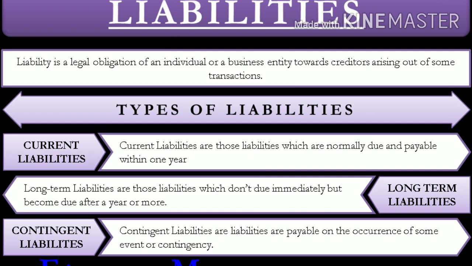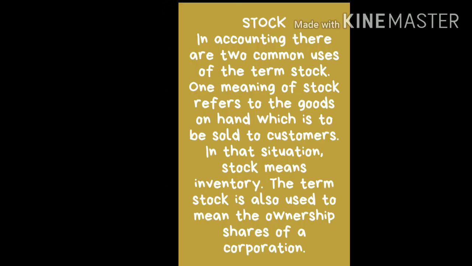Then there is a very important term, that is stock. The term stock includes the value of those goods which are purchased for reselling and which are lying unsold at the end of the accounting period. One meaning of stock refers to the goods on hand which are to be sold to customers.